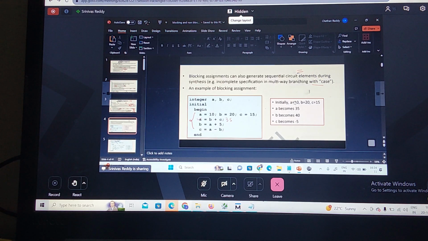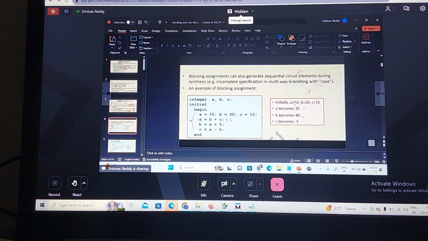So it is blocking. When A is executing, it is blocking B and also blocking C. B will be executed only when the preceding statement, A, has been executed. So what is the value of B? B is equal to A plus 5, which is 35 plus 5, which is 40.